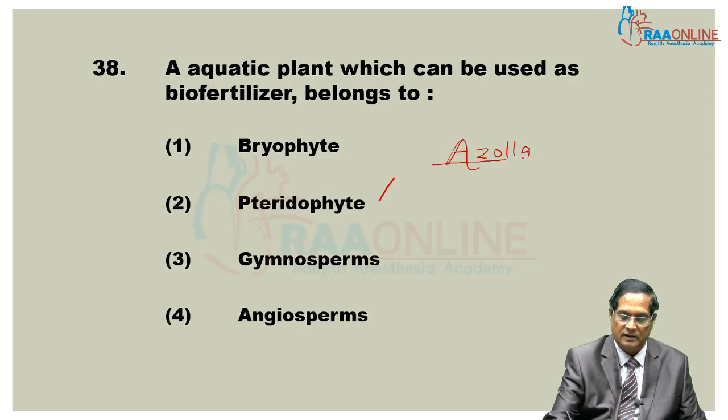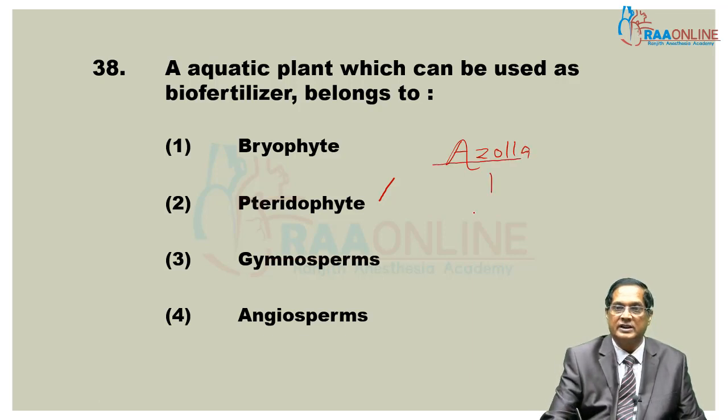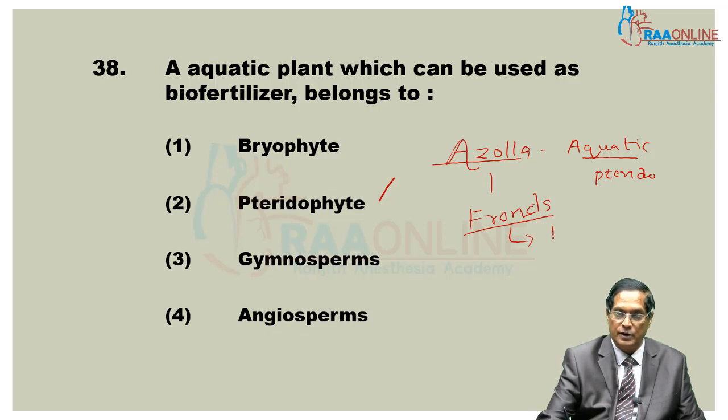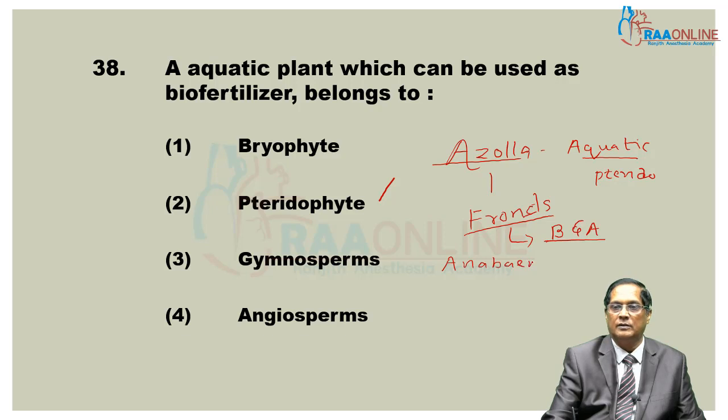In the fronds of Azolla, that is, their leaves, a blue-green algae is present, a BGA, blue-green algae or cyanobacteria, and its name is Anabaena azollae.